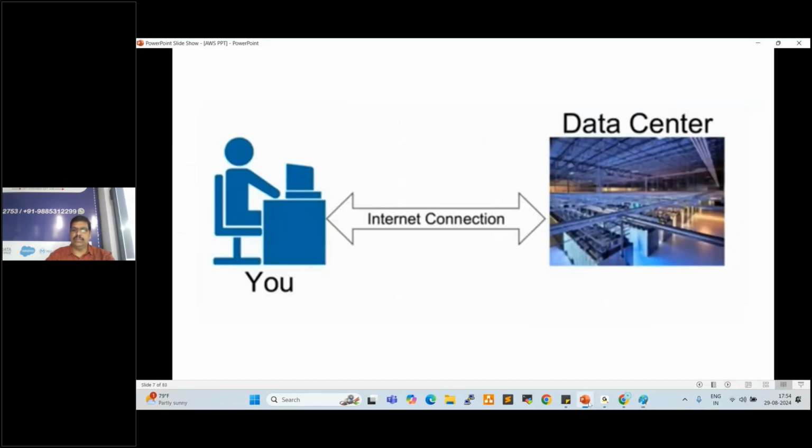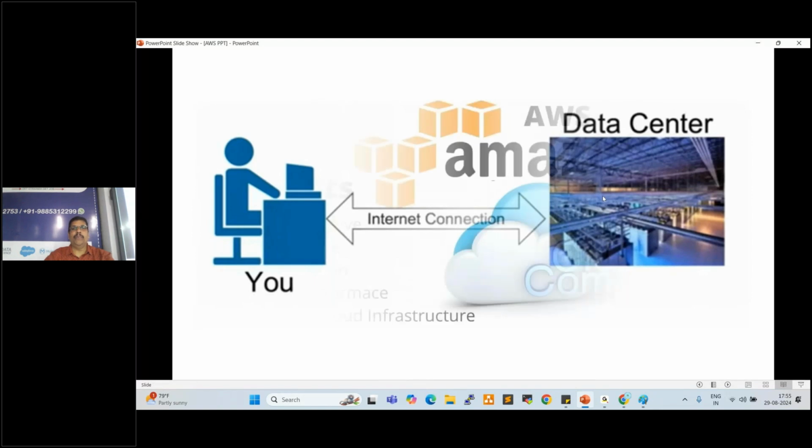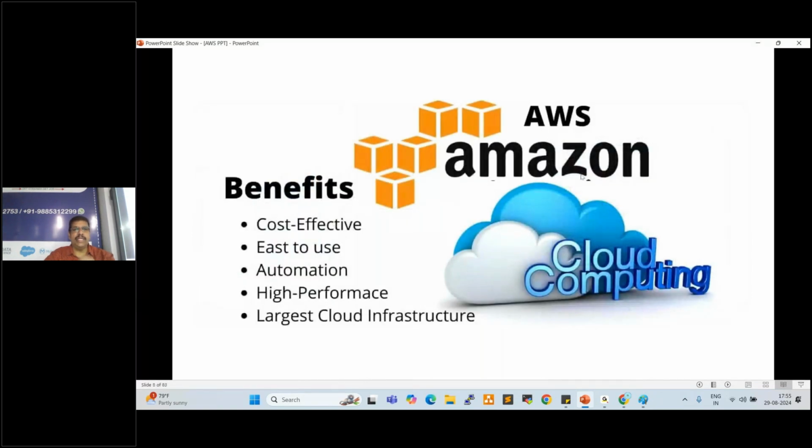Now let's move to the next slide. When we upload any data into Google Drive, that data will be directly uploaded into a Google data center. These are the benefits of AWS cloud computing. Cost effective: whenever we use cloud infrastructure, cost will be reduced.